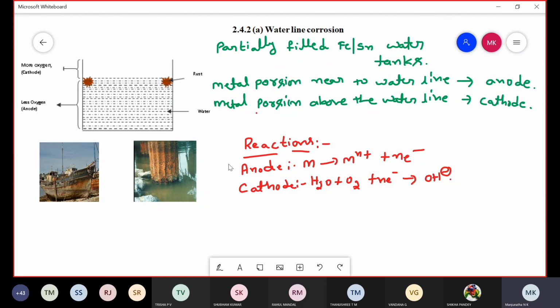Write down this diagram neatly. Here this is rust, meaning less concentration of oxygen up to this portion, therefore this portion acts as anode. This is high concentration of oxygen above the water line.